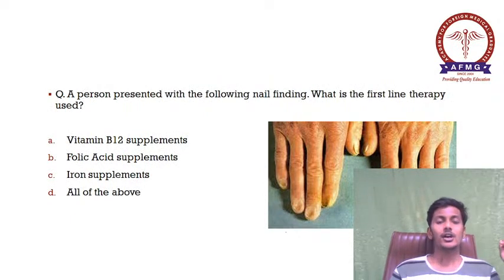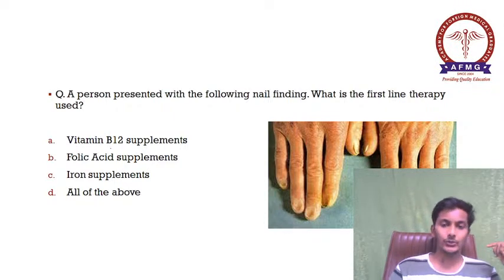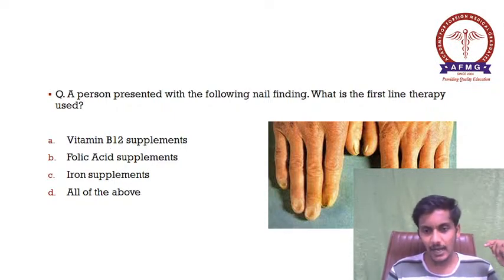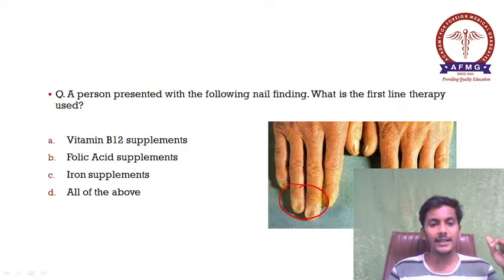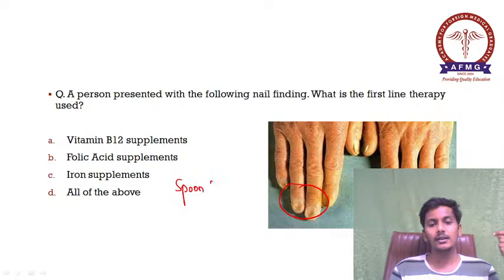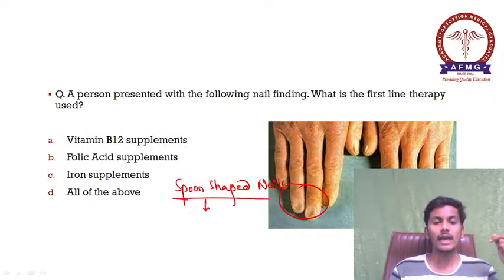Next question is, a person presented with the following nail finding, what is the first line therapy used? So what is this nail finding that you can see? Here there is a little pitting of nails, okay, and what is the characteristic appearance? These are your spoon shaped nails, and spoon shaped nails are known as koilonychia.